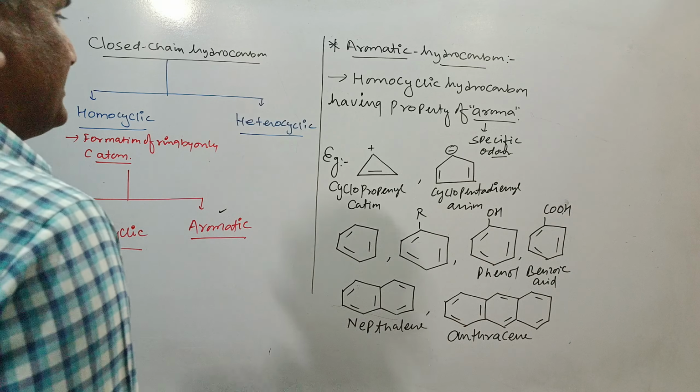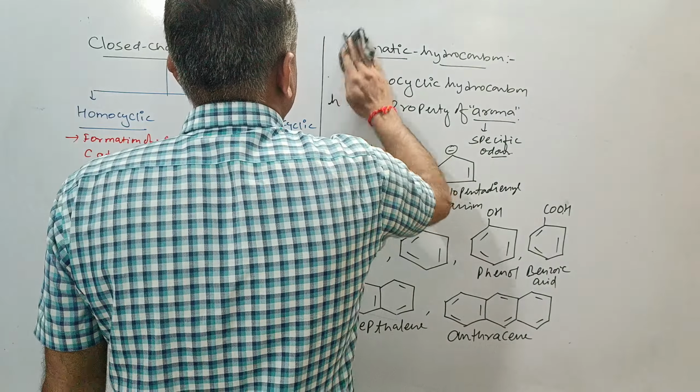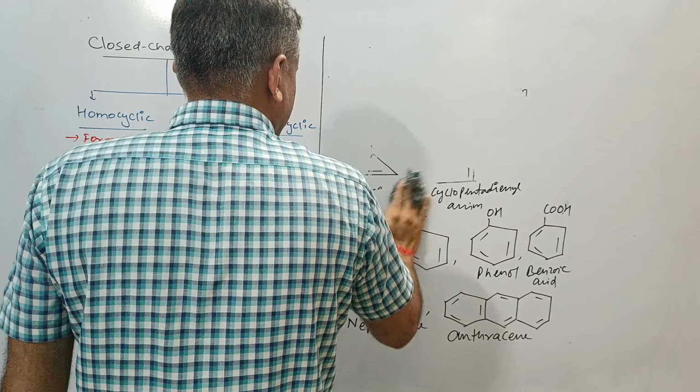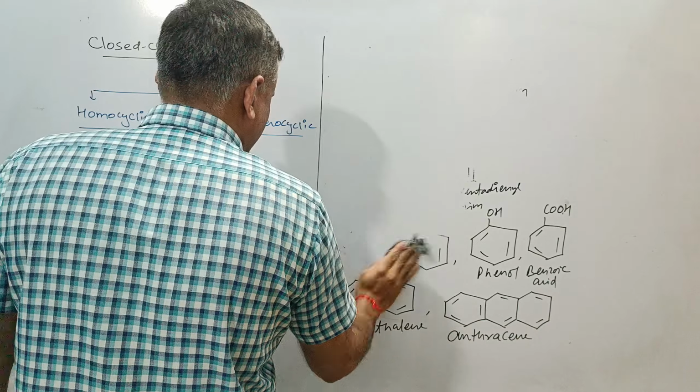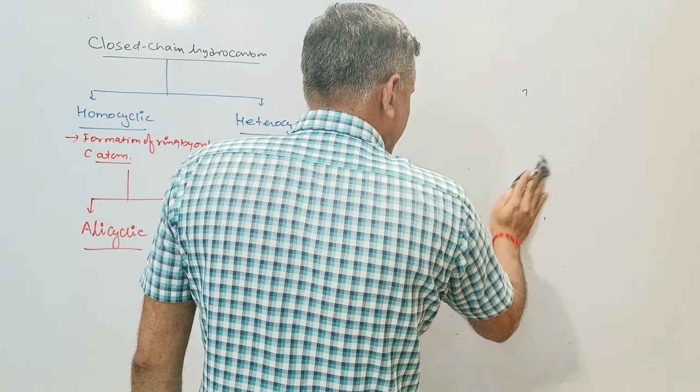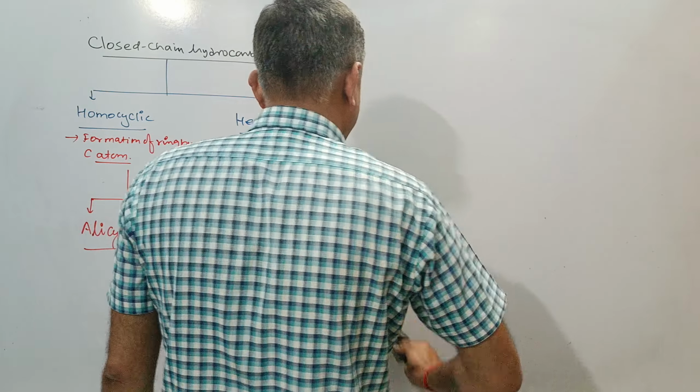Now if we go further, there are two types of aromatic hydrocarbon. What are they? Listen to me carefully.